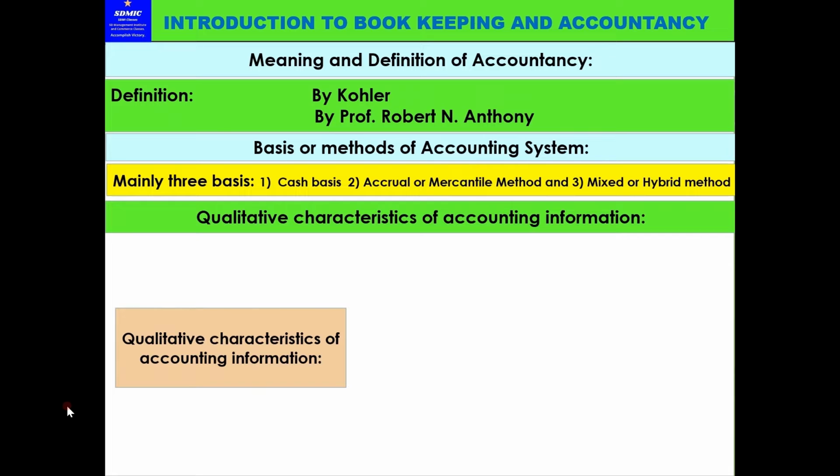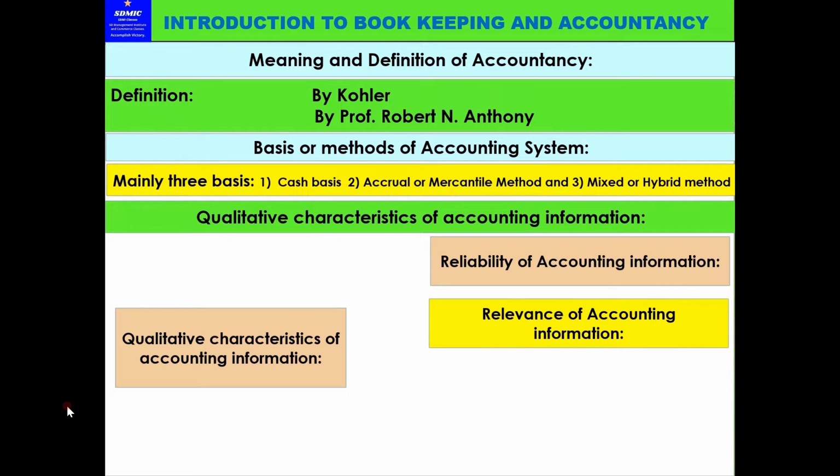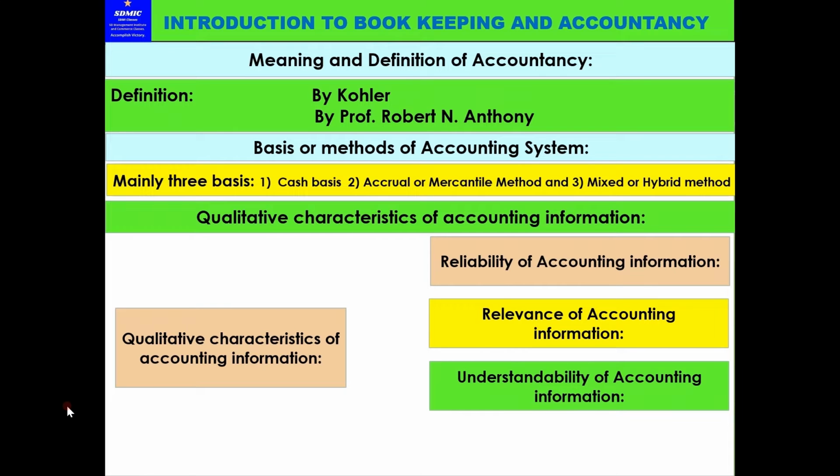Now, the qualitative characteristics of accounting information, this we discussed in detail in the previous video. What are the qualitative characteristics of accounting information? There are four major points to keep in mind: reliability of accounting information, relevance of accounting information, understandability of accounting information, and comparability of accounting information. These we discussed in the previous video in detail.